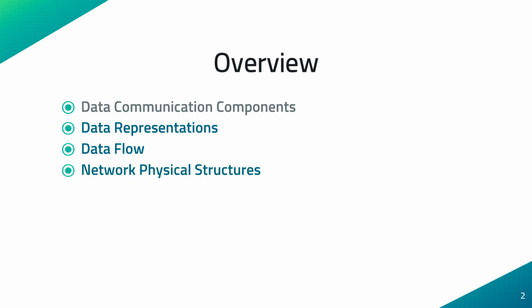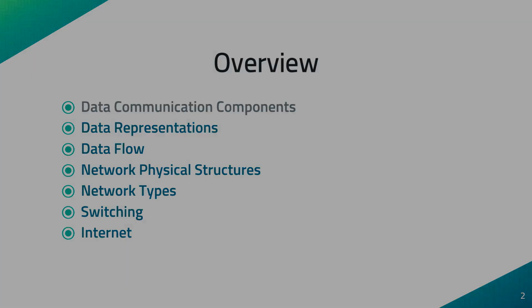Then we shall be discussing the network physical structures, followed by the different network types. And once the network types have been discussed, next we shall be discussing the switching. And finally, one of the key applications and key outcomes of data communication and computer communication networks is the internet. So we will have an overview of the internet in the subsequent section.